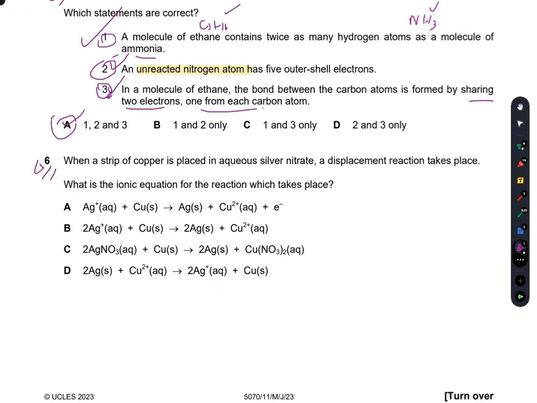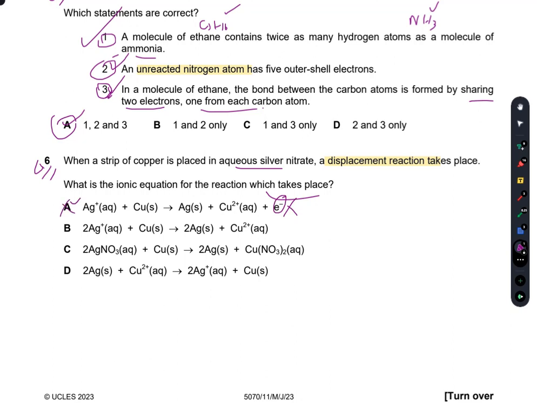Question number 6. When a strip of copper is placed in aqueous silver nitrate, a displacement reaction takes place. Now, what is the ionic equation for the reaction which is taking place? For the ionic equation, first the ions are replaced here. So if I check A, Ag positive plus copper gives Ag, copper plus electron. Electron is formed here, so it is incorrect. No electron is formed actually.